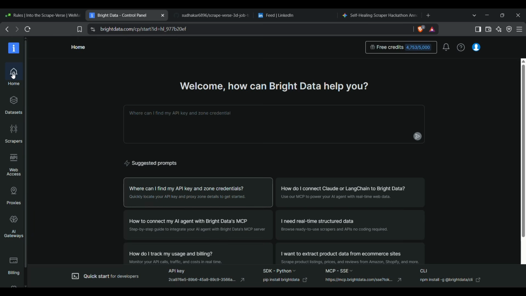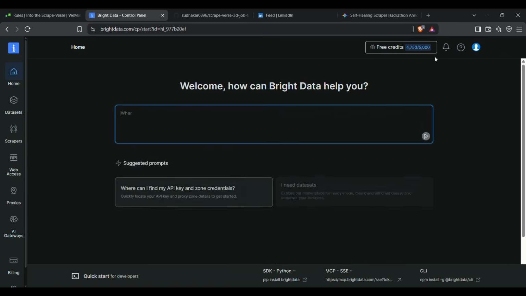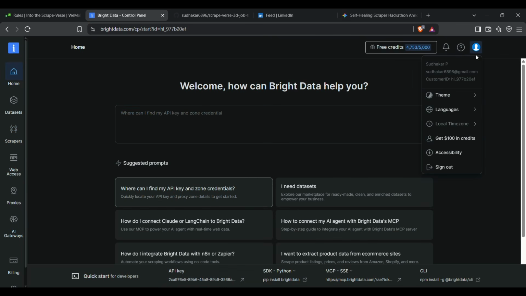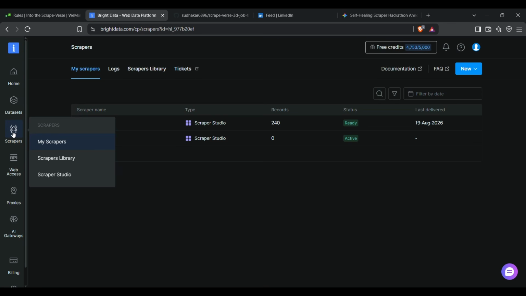In Bright Data, I need to register my user ID, password and everything. Then once I registered, I used Google Gemini because I am the only one person and I'm totally new to development.